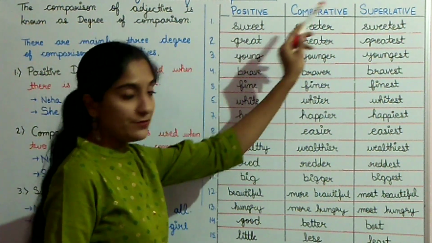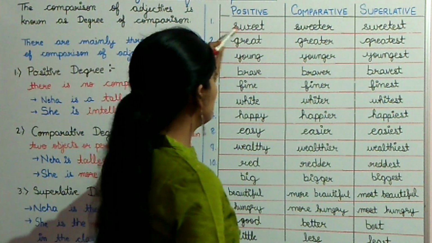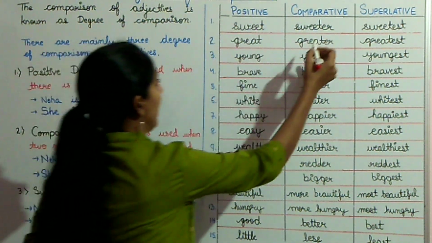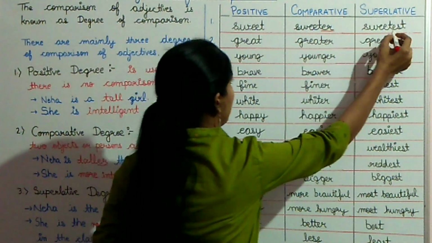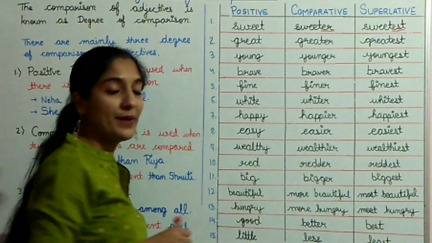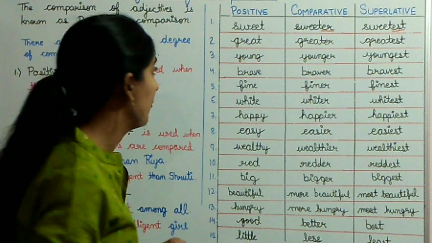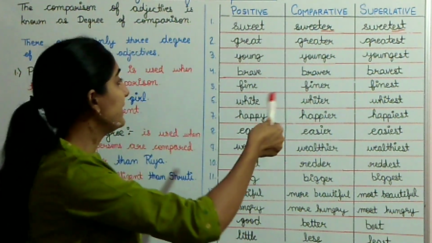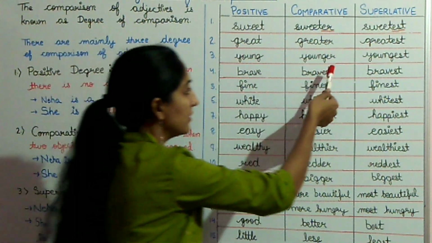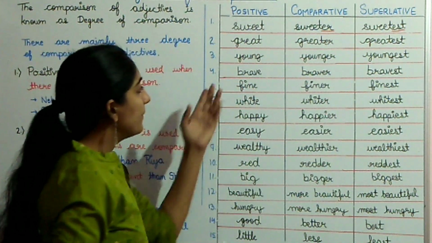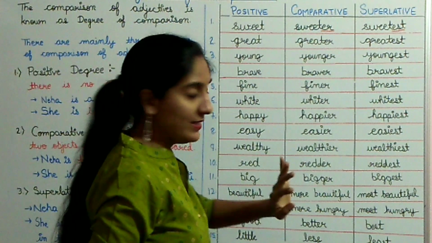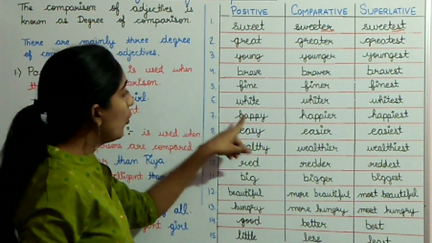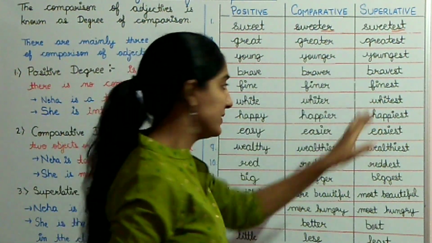Now let's see some more examples. Positive, comparative, superlative. Sweet, sweeter, sweetest. Now see here, I have added ER and EST to make it comparative and superlative. Next one, great, greater, greatest. Young, younger, youngest. Brave, braver, bravest. Fine, finer, finest. White, whiter, whitest.